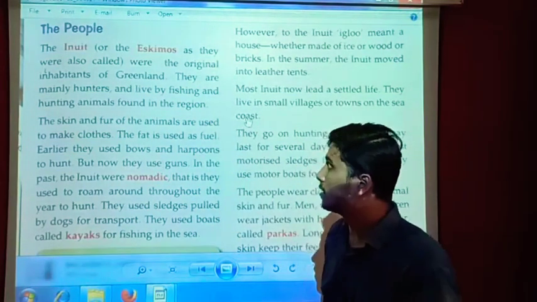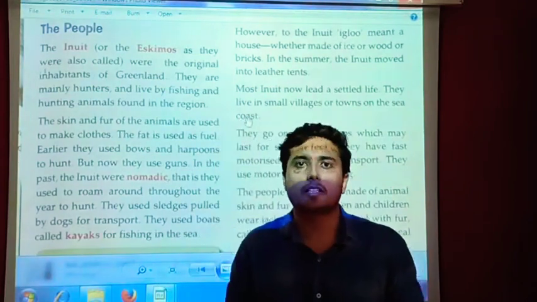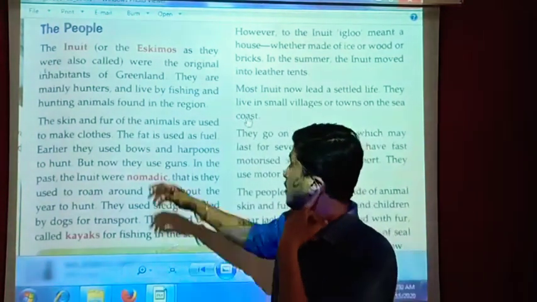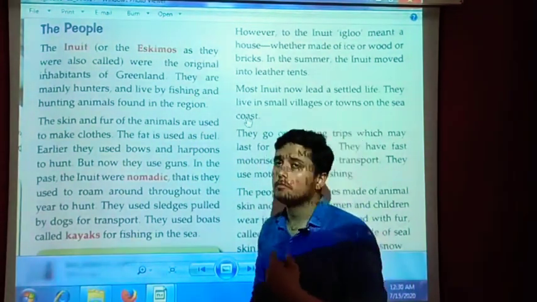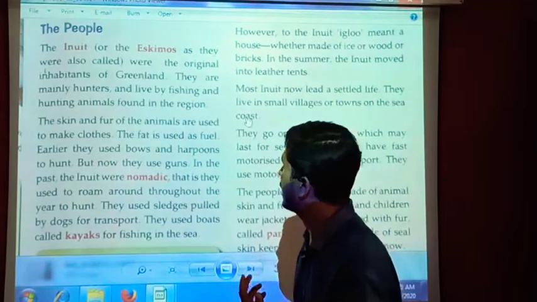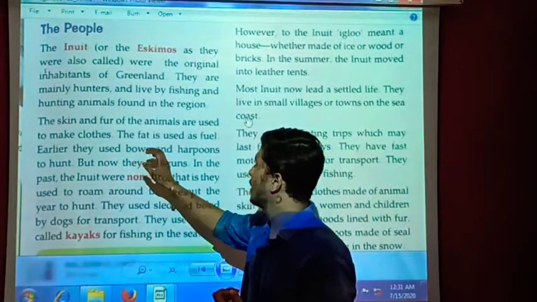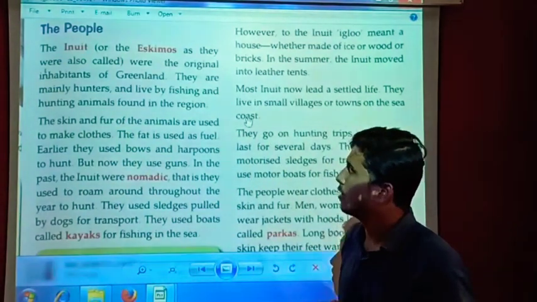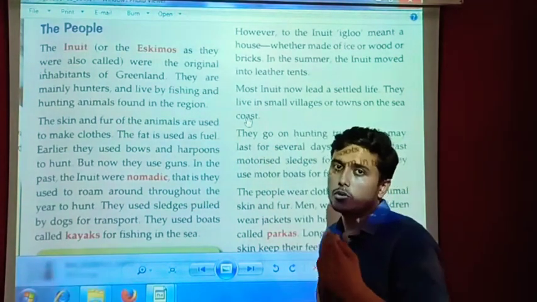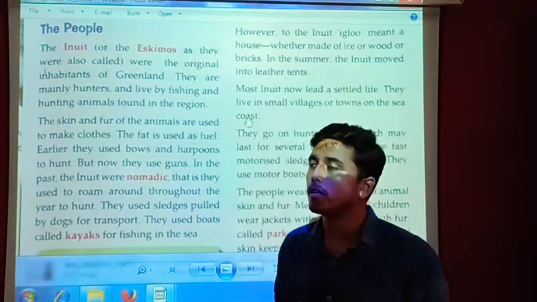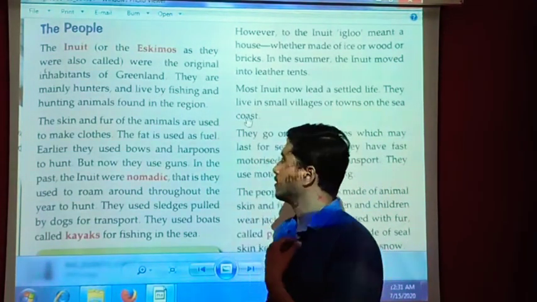They are mainly hunters. They keep on hunting to arrange their meals for a day, and they live by fishing and hunting animals found in the region. The skin and fur of the animals are used to make clothes. As you know, the temperature is very low there, and they need warm or woolen clothes. Because of that, they use the animals' skin and fur to survive there.